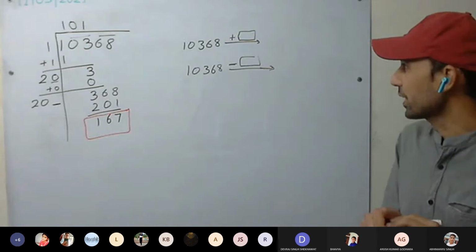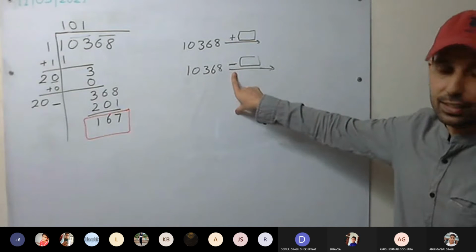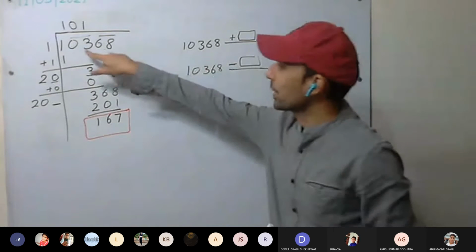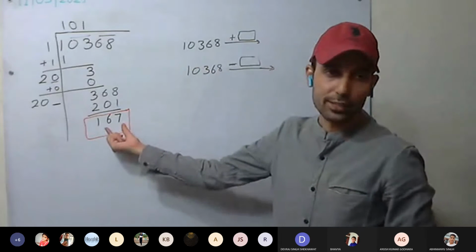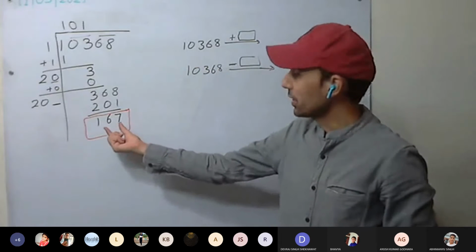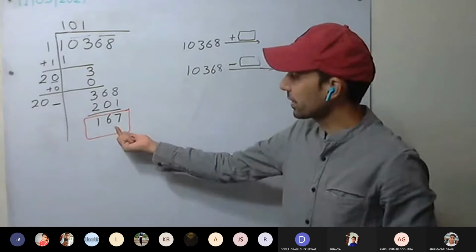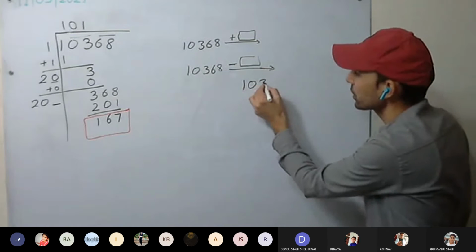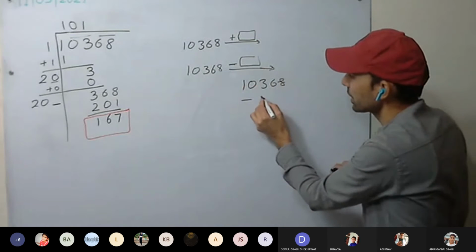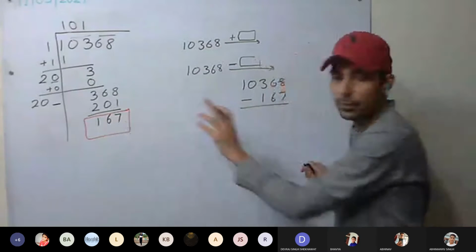First I'm doing what we can subtract to make it a perfect square. See here, this remainder should not be there. Here we should have got 0. How can we get 0? If we subtract 167 from 10368, we wouldn't have got any remainder here.